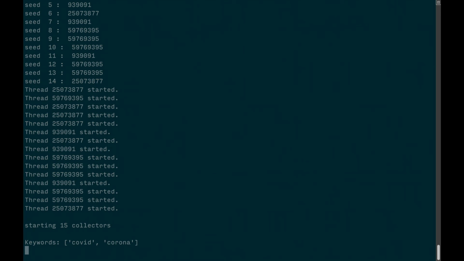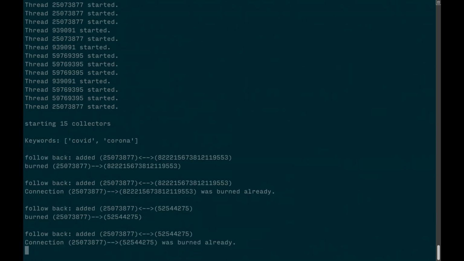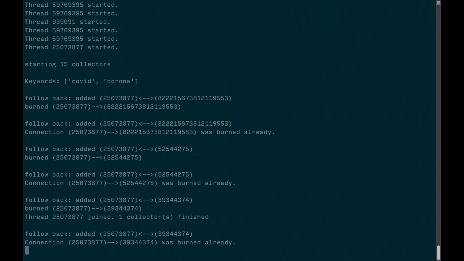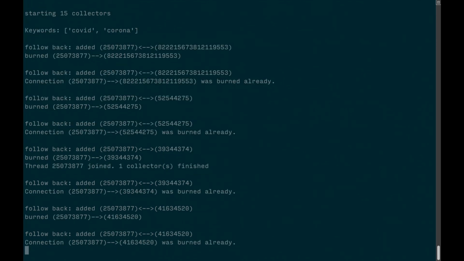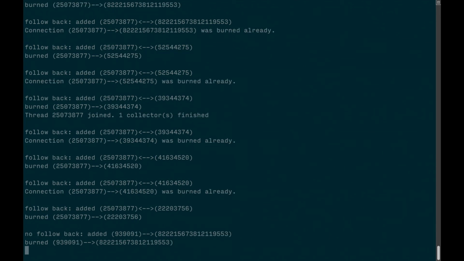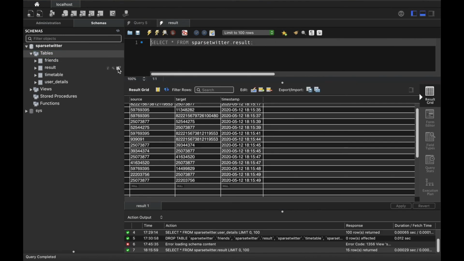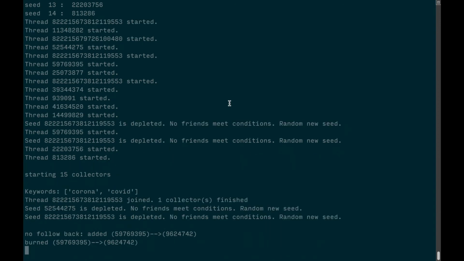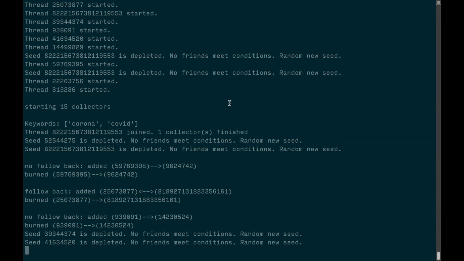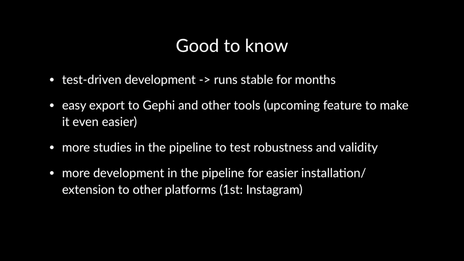Now RADICES will start to download the necessary information and complain a little bit about the seed pool being smaller than the number of walkers, but after a few iterations, this problem will disappear due to bootstrapping. Let's look in our MySQL database. Voila! We have the first edges in our database, which can easily be exported to network analysis tools like Gephi. If you let this run for about 3 days, you will get a similar dataset as you have seen visualized before. A few more things that I would like to mention.